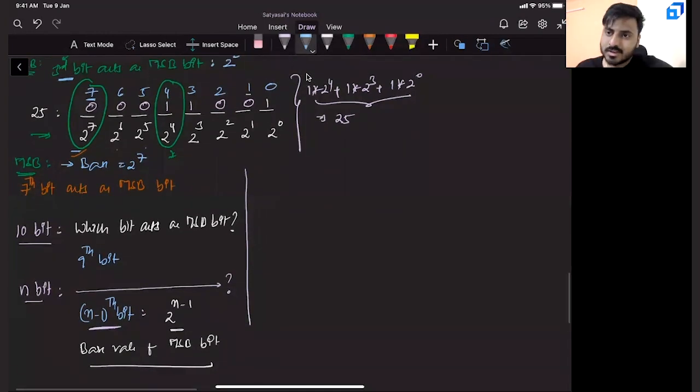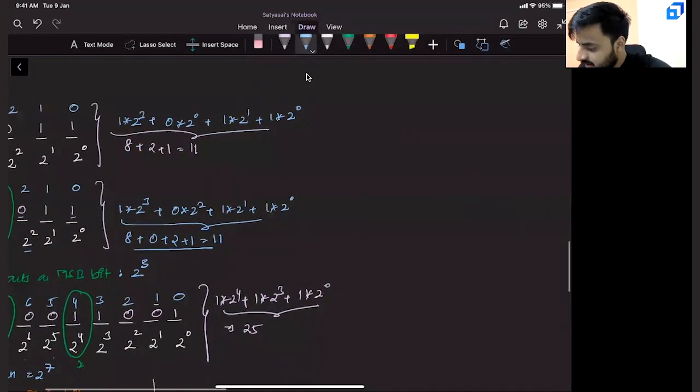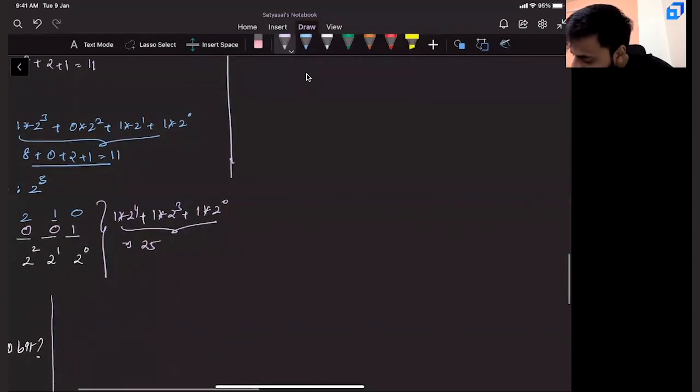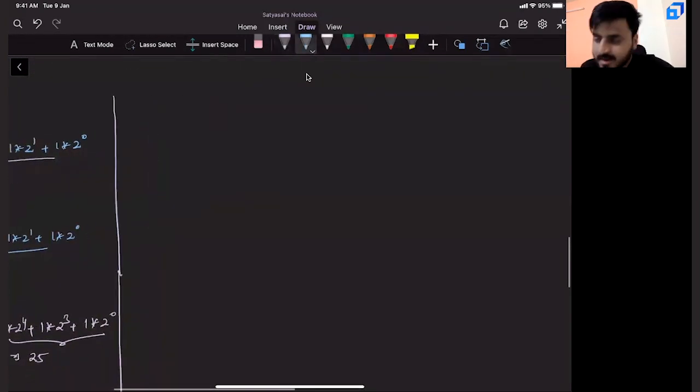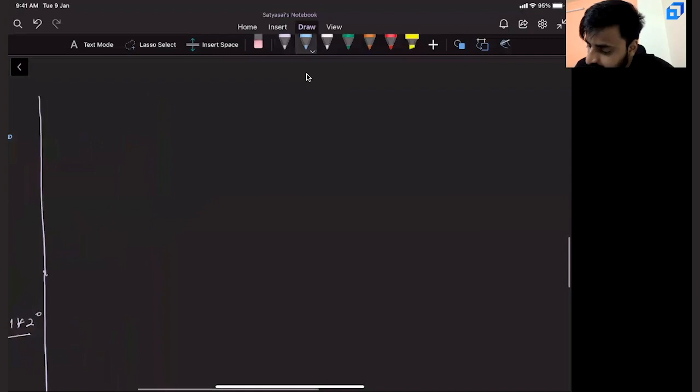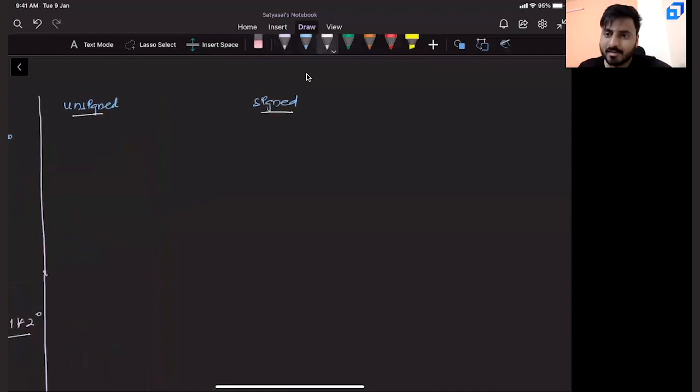Now here comes a small learning curve. You might have heard about things called unsigned and signed. Yes, in your college, we were told there are 2 kinds of things. One is unsigned and the other is signed. To be honest, I never really understood what is the difference. It took me a while.